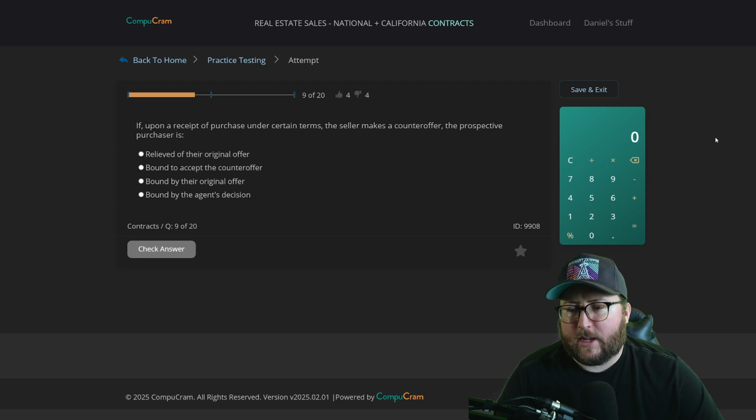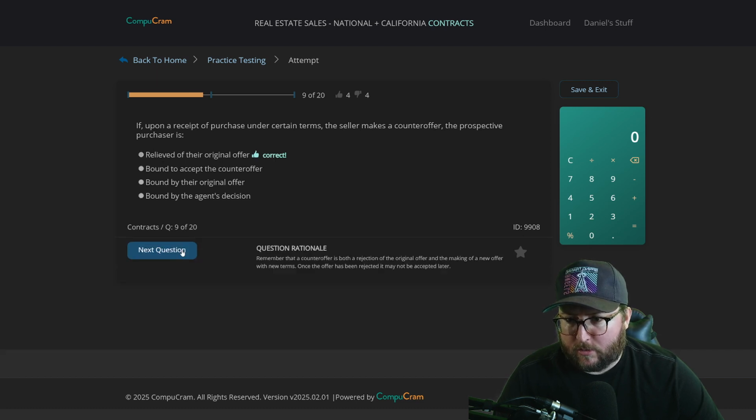Question number 9. If upon a receipt of purchase under certain terms, the seller makes a counteroffer, the prospective purchaser is: relieved of their original offer, bound to accept the counteroffer, bound by the original offer, bound by the agent's decision. I want to say relieved of the original offer if they're doing a counteroffer. Correct. Remember that a counteroffer is both a rejection of the original offer and the making of a new offer with new terms. Once the offer has been rejected, it may not be accepted later.